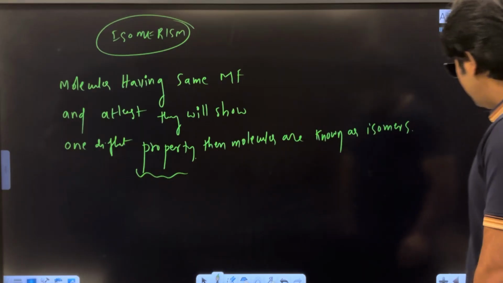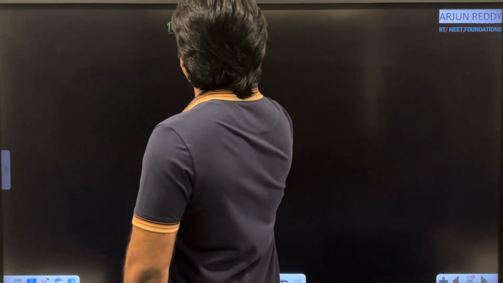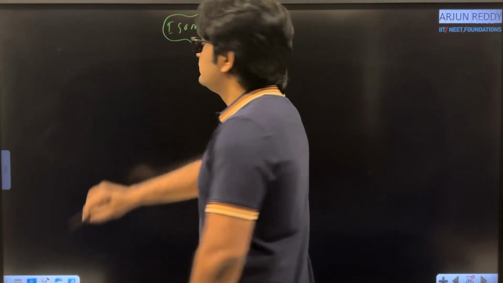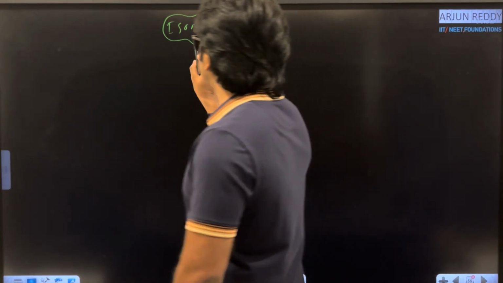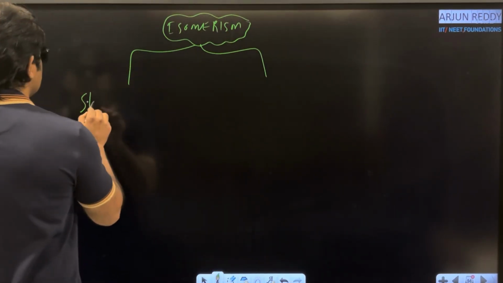Fine. Now, what are the different types of isomerism? Different types of isomerism on the basis of what? Connectivity, right? Basically here we have two different types of isomerism. What is the first one?